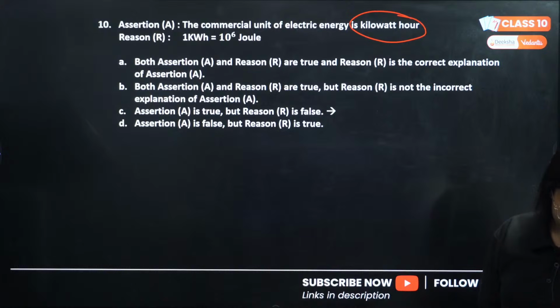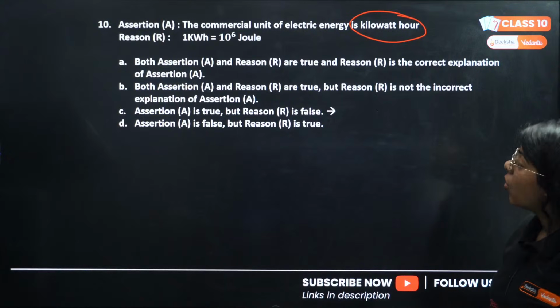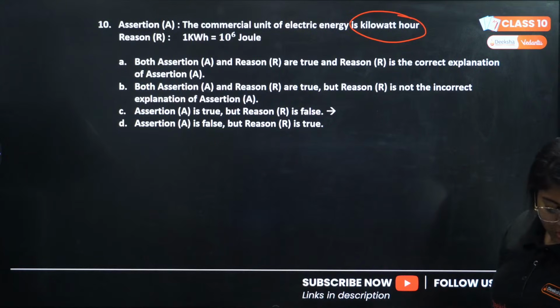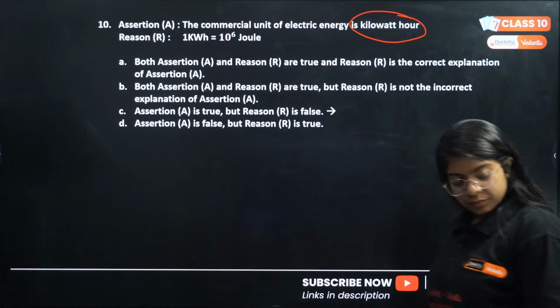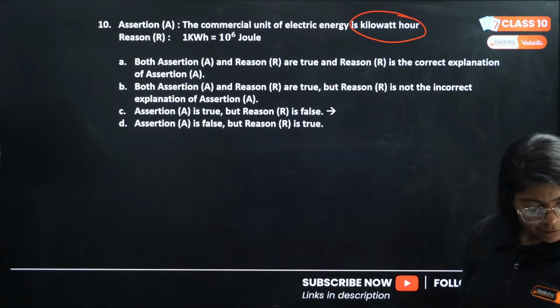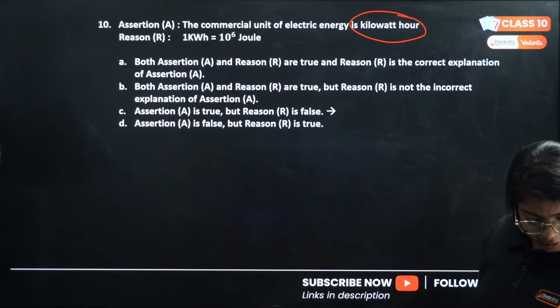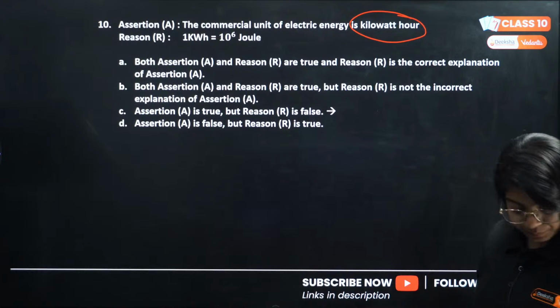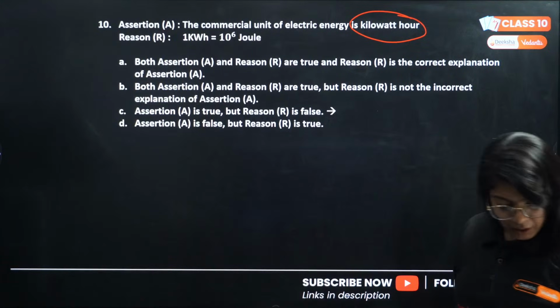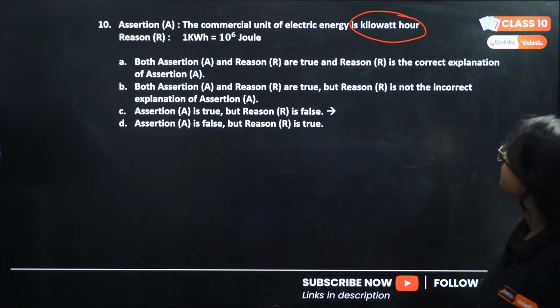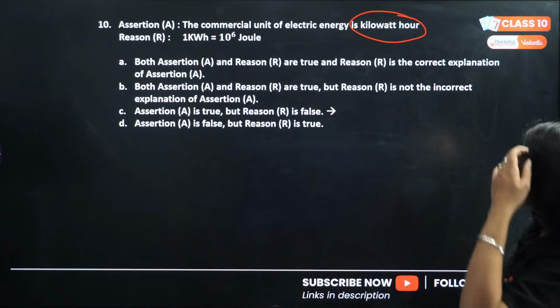Hi Prince. Is this correct? Are both statements correct, or are they false? Is the reason the correct explanation? What is it? Okay, so if you look at the assertion, Death Gamer is saying B, Prince is saying A. Okay, B. Sorry ma'am, it is B. R is true, but R is not the explanation.